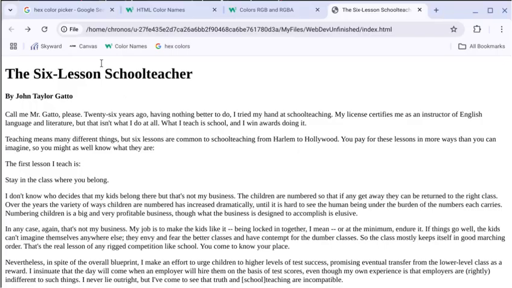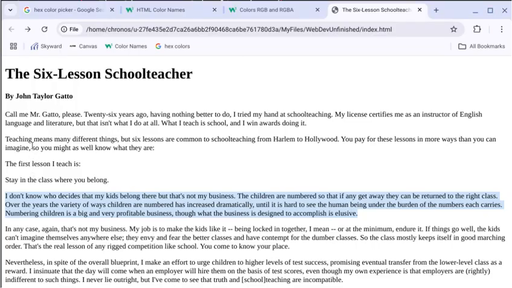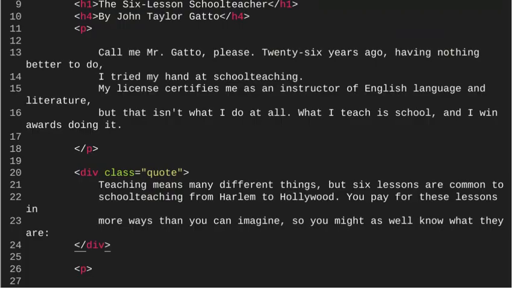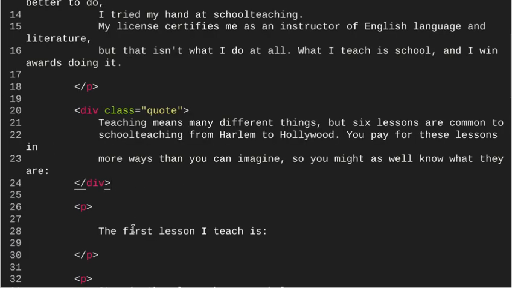If I come back to my web page and reload it, I believe it was this line right here. Let's just make sure. No, it's "Teaching means many different things." This one right here has not actually been formatted differently, and that's because in our style sheet, boom, it's blank. Now we'll take care of that, but first we need to identify the lines that we need to have that div tag.